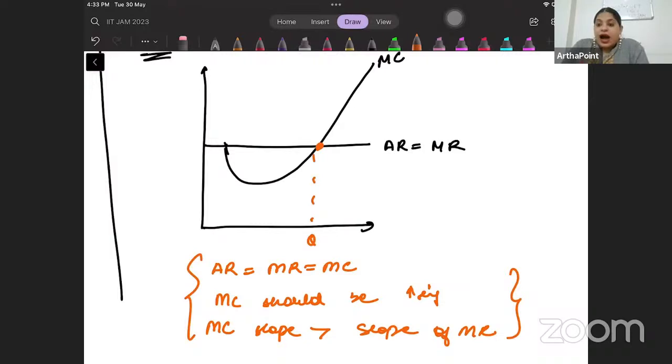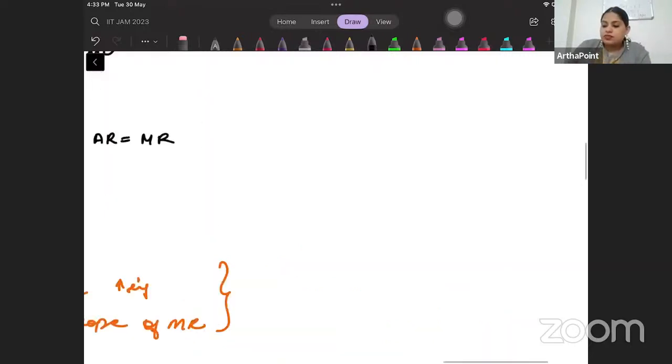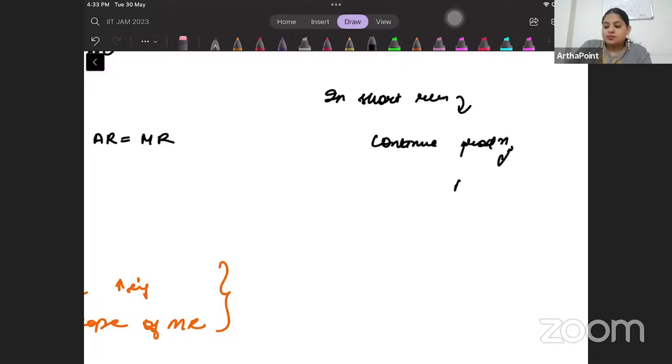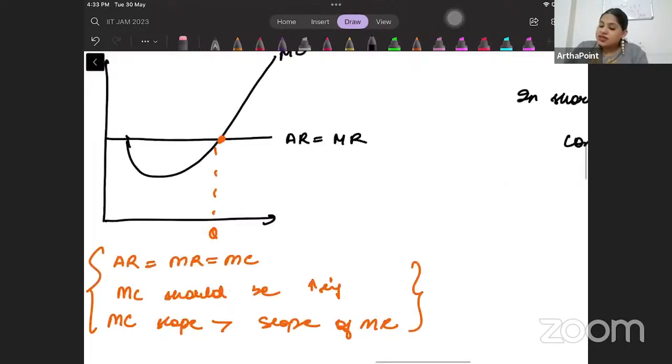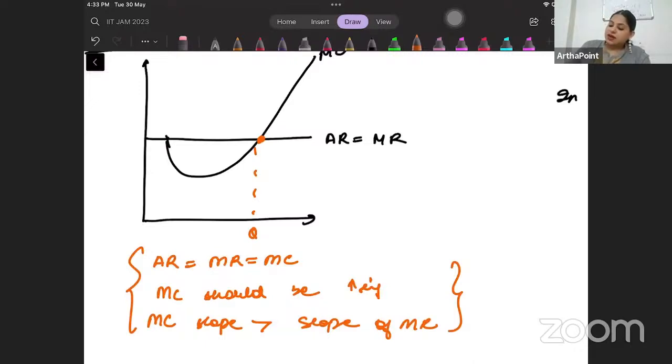Even if I don't cover the average cost in the short run, I will continue to produce if I cover the average variable cost. So beta, in short run, you will continue production if you cover AVC, right? Shutdown point se upar hona zaruri. I need to cover my AVC. But this condition will always be satisfied.